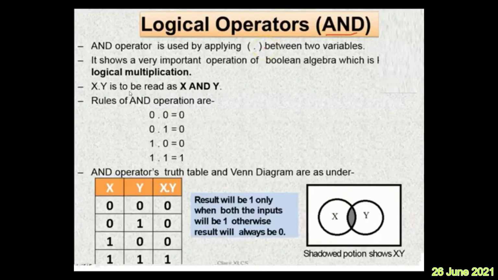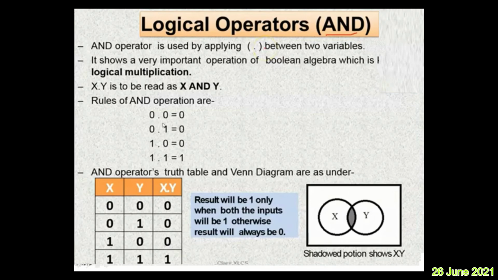Similarly, logical AND now. The AND operator is written with a dot between two variables. It shows a very important operation of Boolean algebra, called logical multiplication. Earlier we called OR logical addition; for AND we call it logical multiplication. So X dot Y is read as X and Y. Now see the AND operation here. The combinations remain the same: 0 0, 0 1, 1 0, 1 1. We have taken an example for only two variables, but it can be extended to any number of input variables. So 0 0 is 0, 0 1 is 0, 1 0 is 0, and 1 1 is 1.